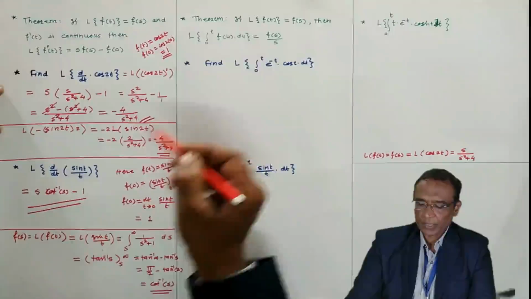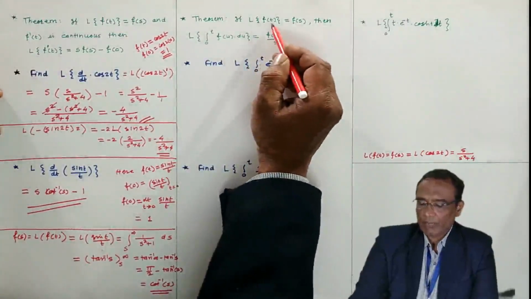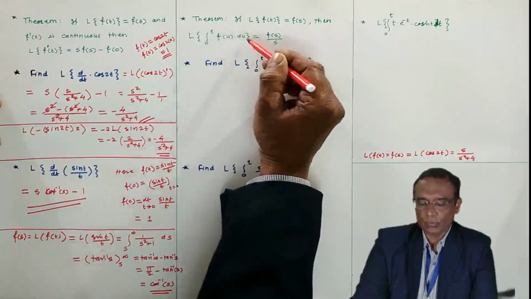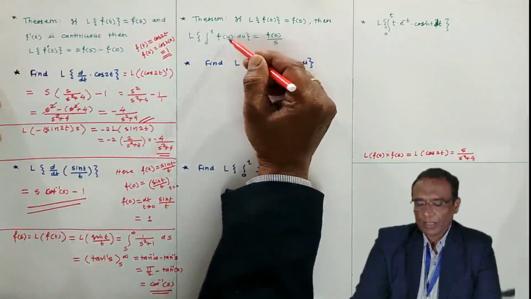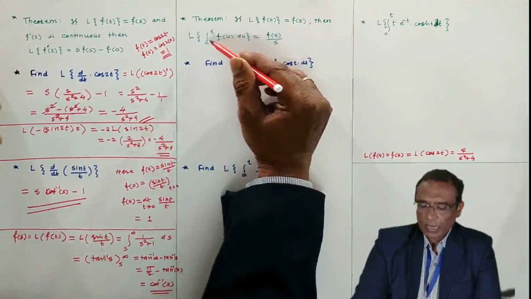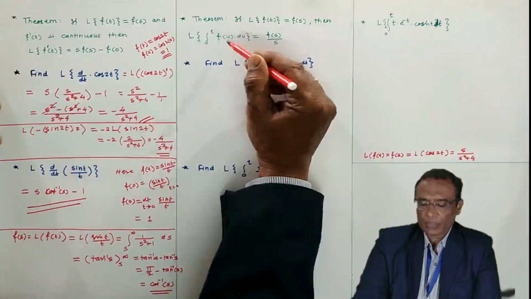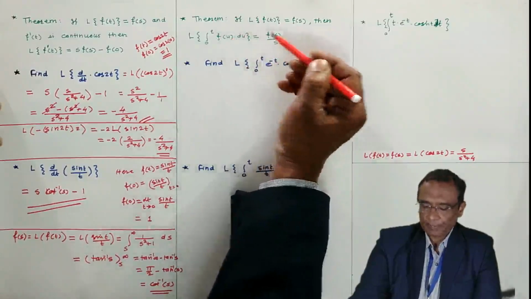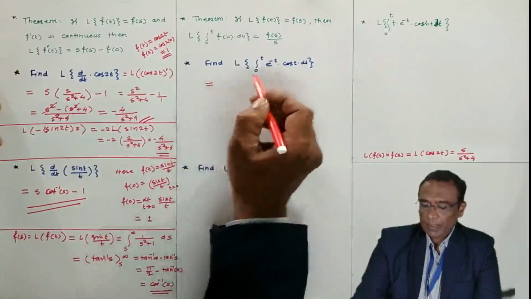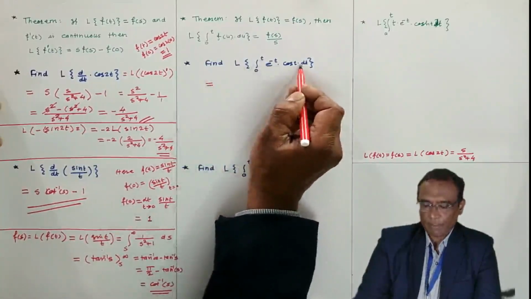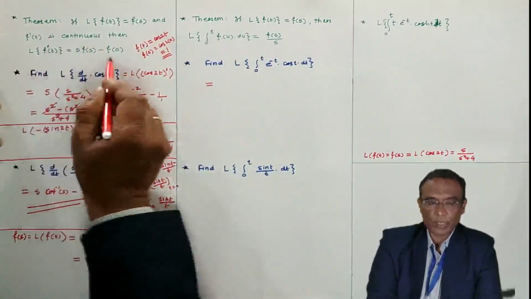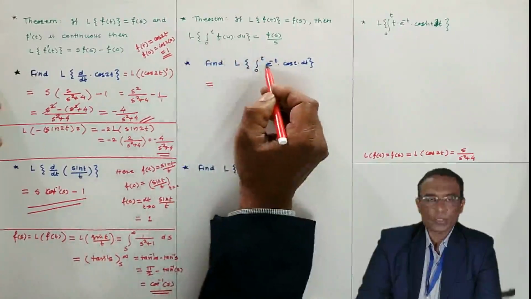Now the next theorem: Laplace transform of f(t) equal to F(s), then Laplace transform of the integration of f(u) du. You may write t in place of u also, and the limits are 0 to t. That's why, to avoid confusion, u is written. For the Laplace of the integration of the function, use this theorem. Laplace of derivative, use this theorem. Laplace of integration, use this theorem.